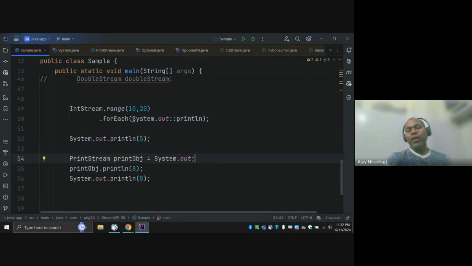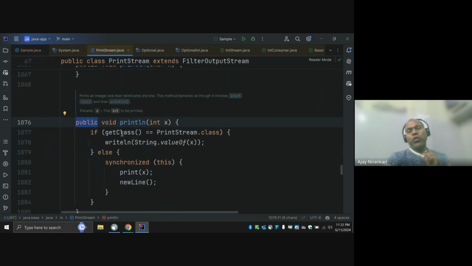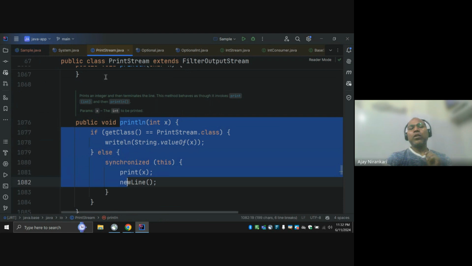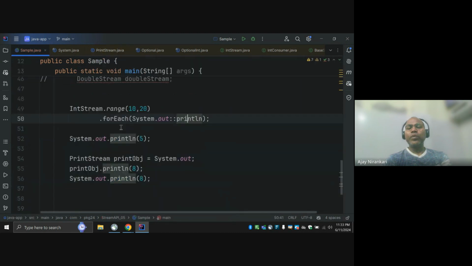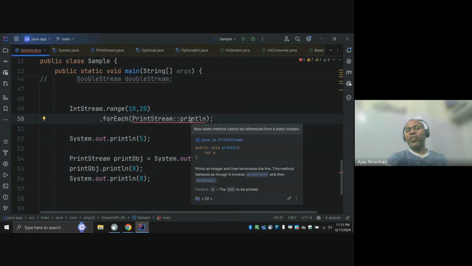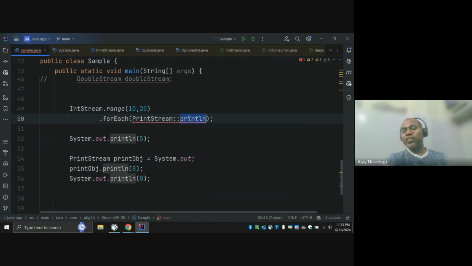Why do I have to write it this way? Because this println method is not a static method, right? Whenever any method is not static, you cannot call it from the class. If this method were somehow static, then we wouldn't even need this complete thing. We could just say, hey, this is the print stream writer, and just write it here. But this is not a static method. Good example: can I call println, a non-static method, as a method reference? Yes, this is a very good example. This is a non-static method that you are calling as a method reference, right?